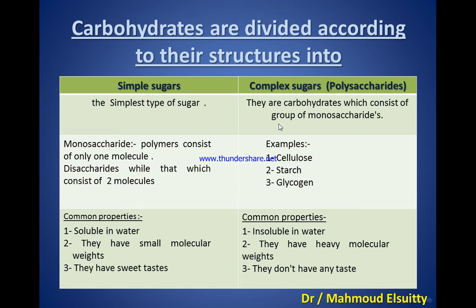Complex sugars or polysaccharides are carbohydrates which consist of a group of monosaccharides. Examples: number 1, cellulose, starch, glycogen. What are the properties of complex sugar? Number 1, insoluble in water. They have heavy molecular weights. They don't have any taste.